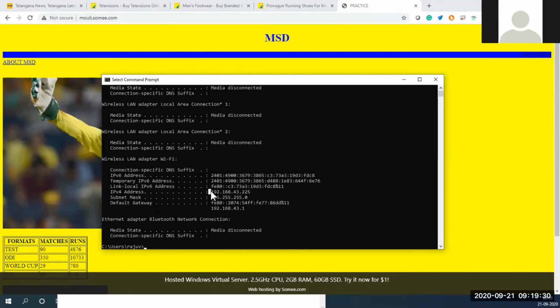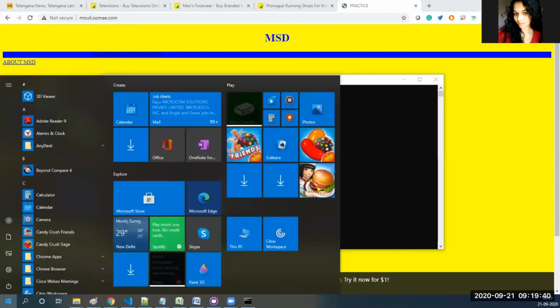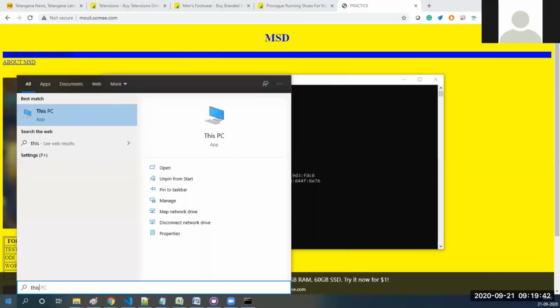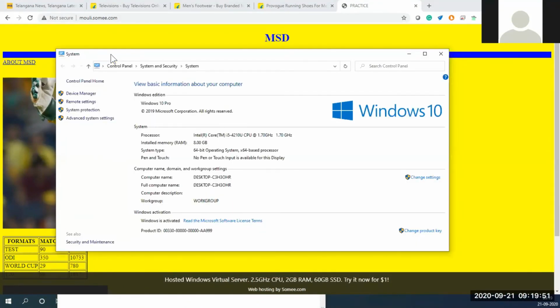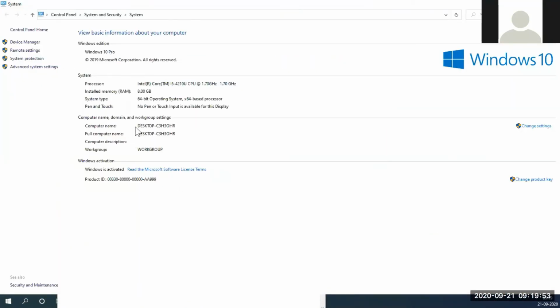So it is very difficult, right? Every time we should write 192.168.43 something like that. It is difficult to remember. So for that reason we have an alias name. Properties. This is an alias name.